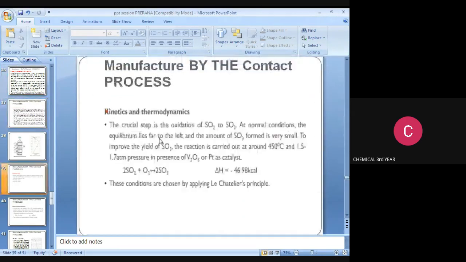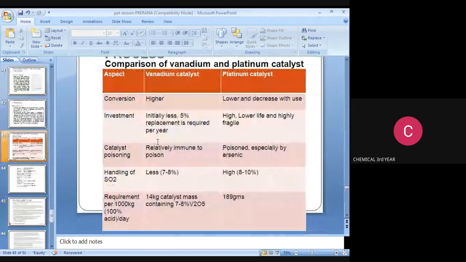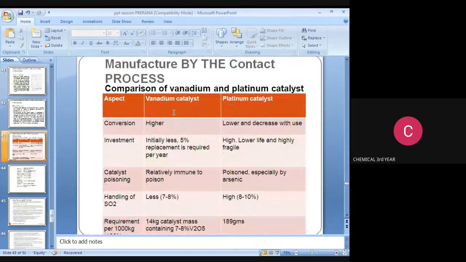So next we move on to discuss some important GATE questions. Before that, the comparison of vanadium and platinum catalyst. The conversion is higher for the vanadium catalyst used for production of sulfuric acid, while for platinum it is lower and decreases with use. Investment is initially less, but 5% replacement is required. Platinum has a lower life and is highly costly. Catalyst poisoning: the vanadium catalyst is relatively immune to poison, while platinum is poisoned, especially by arsenic.